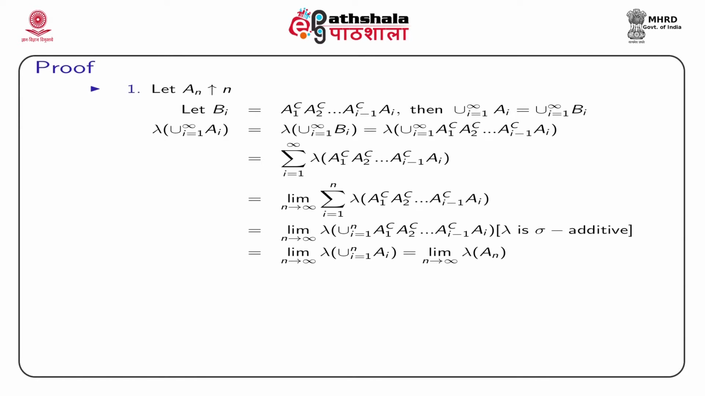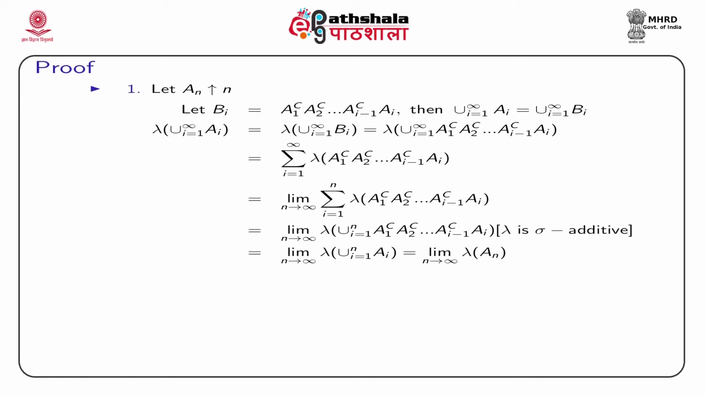Now, we have already assumed that lambda is sigma additive. Then, using this concept, we are just changing the summation to union. So, it will be limit n tends to infinity lambda union over i from 1 to n A1 complement intersection A2 complement intersection Ai minus 1 complement intersection Ai, because lambda is sigma additive. That implies this is nothing but Bi.